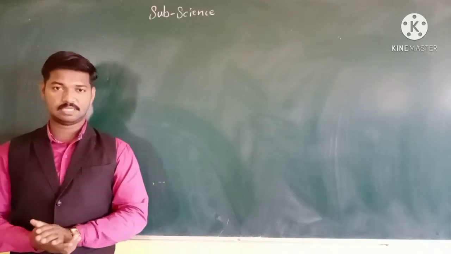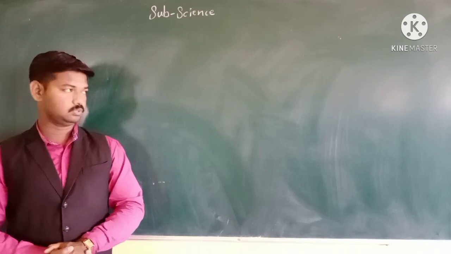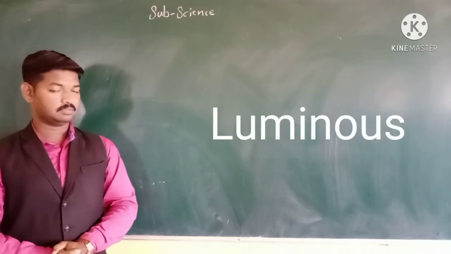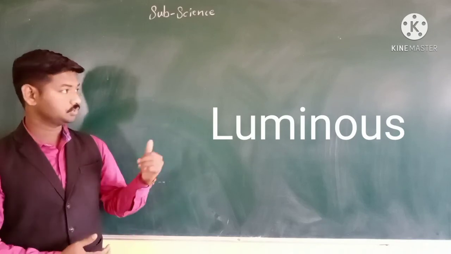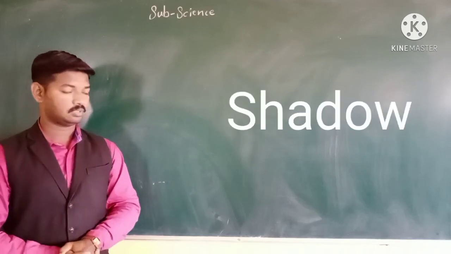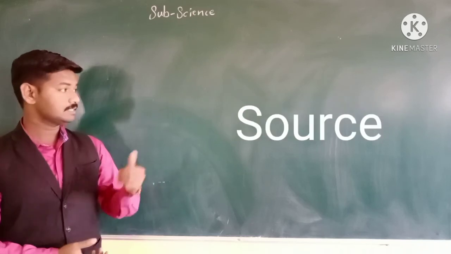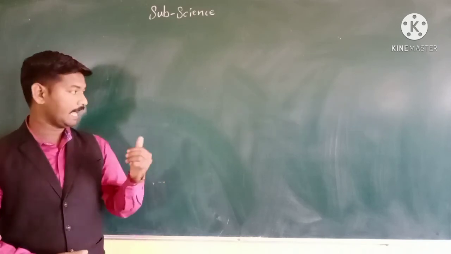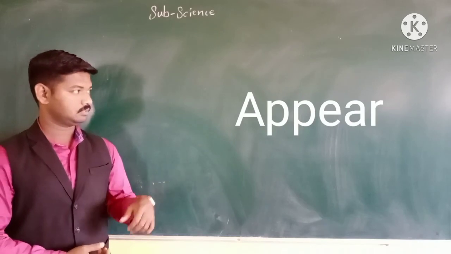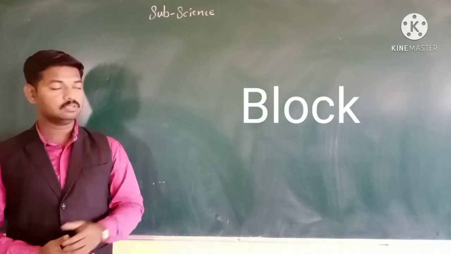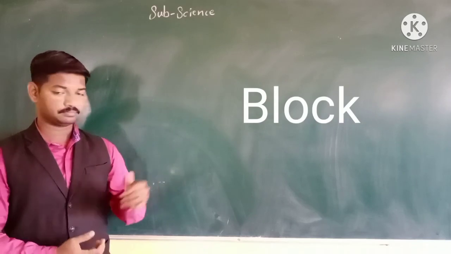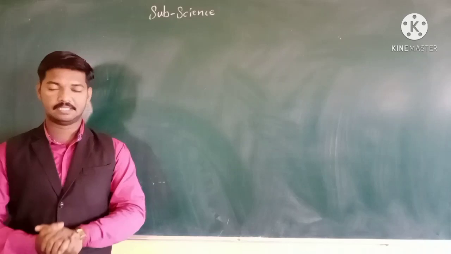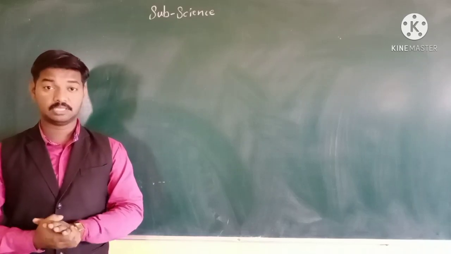Now I'll give you some words that you have to copy in your notebook. Number 1, luminous. Number 2, shadow. Number 3, source. Number 4, appear. And number 5, blocks. So this is the lesson. Do that activity at home.